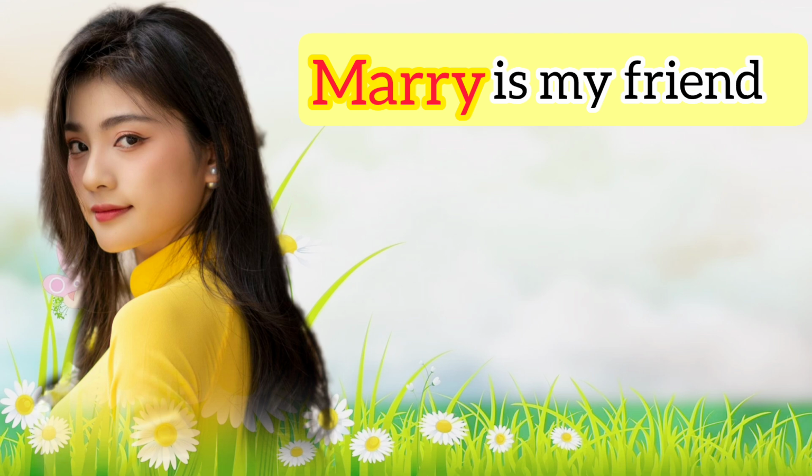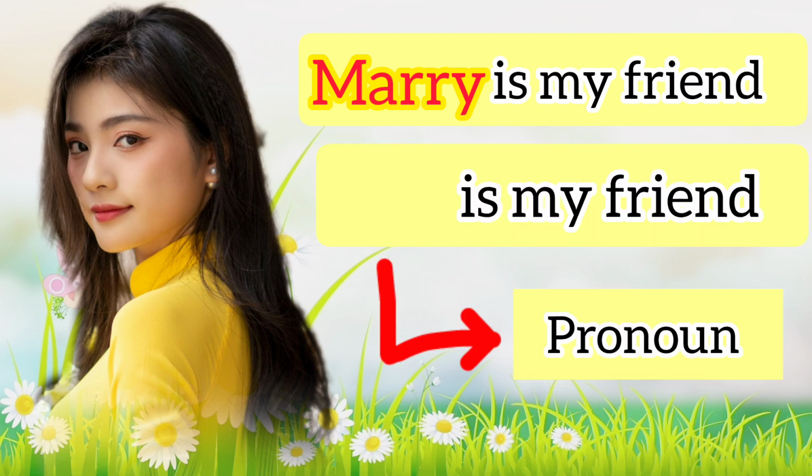Mary is my friend. Here Mary is a noun. It's the name of a girl. Now we will use a pronoun. Here the word she is a pronoun in place of a noun. Instead of Mary, we say, she is my friend.